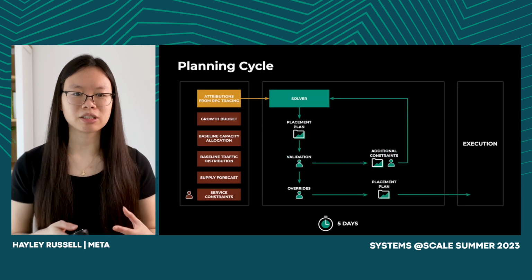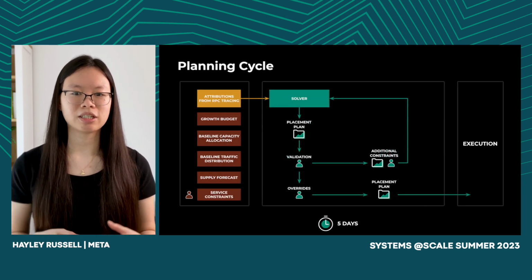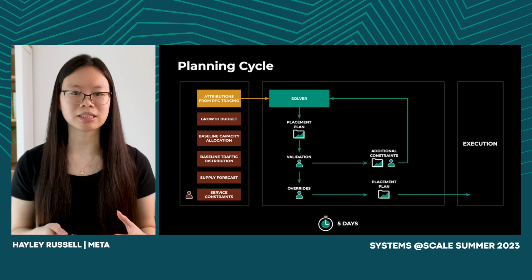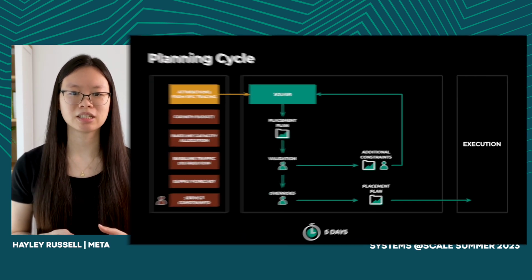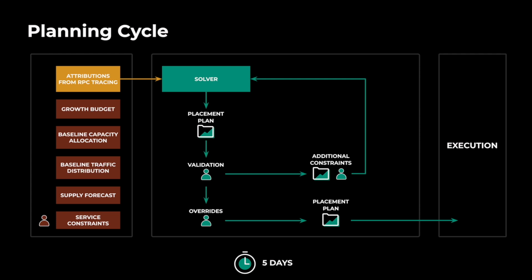Now I'm going to talk about the planning cycle process. Generating a plan is an iterative process that allows for step-by-step validation and human-in-the-loop operation. The inputs are given to the solver, which generates a placement plan. This plan is then validated by both service owners and capacity planners. If rejected, we update the model with any additional constraints and regenerate this plan. We can continue this cycle as much as needed until the plan is accepted by everyone.